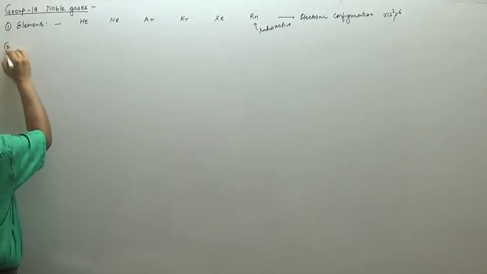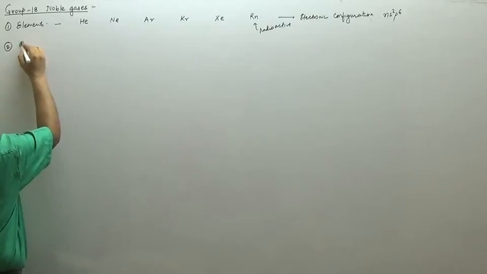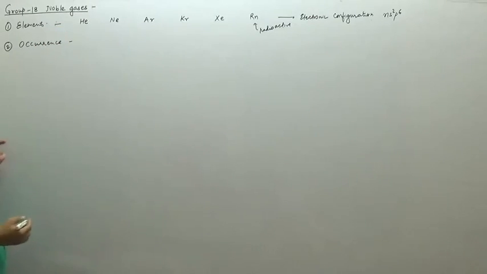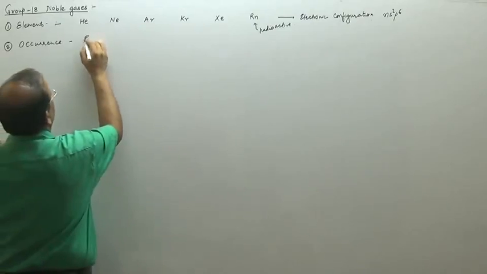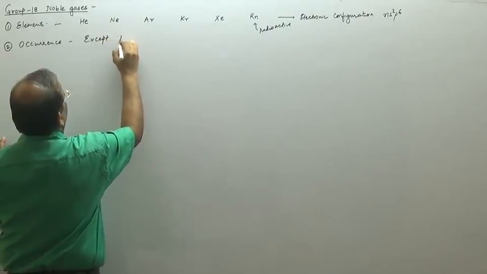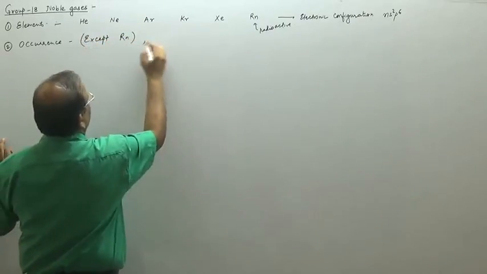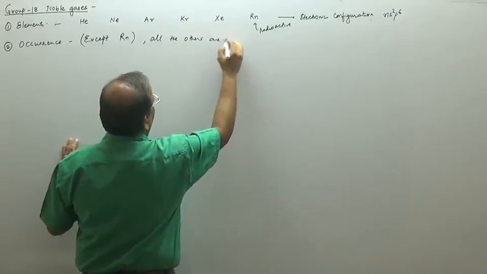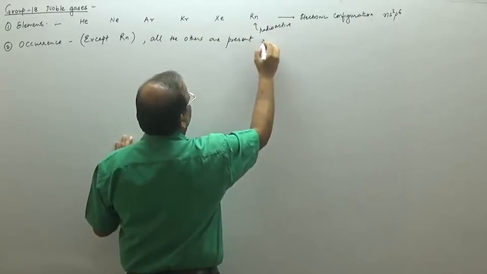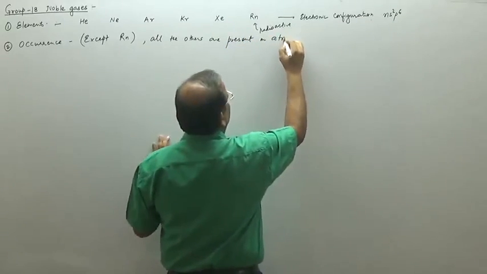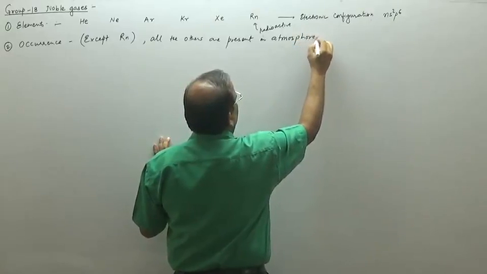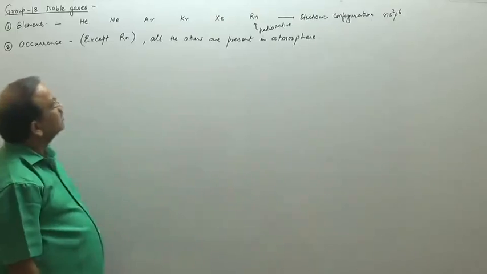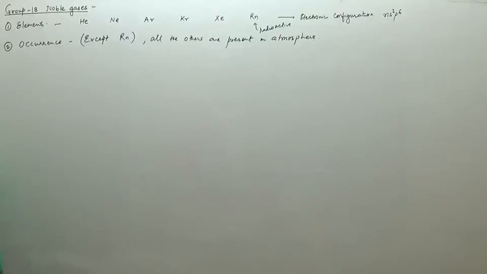As I have told you, regarding the occurrence of these noble gases, except radon, Rn, all the others are present in the atmosphere.